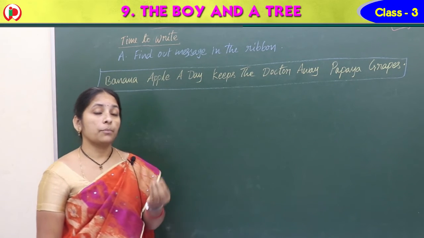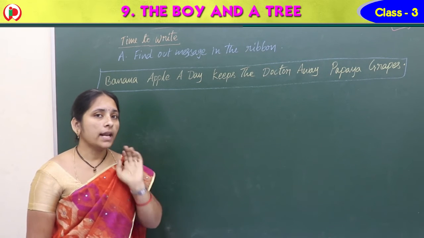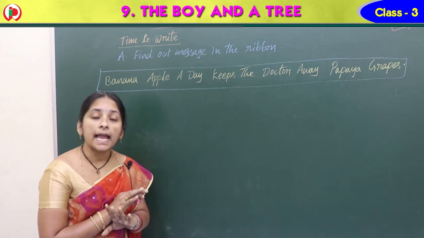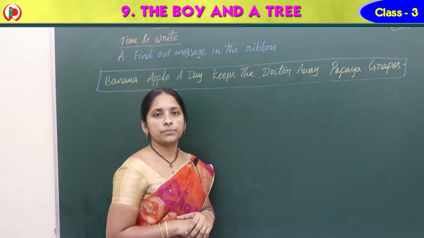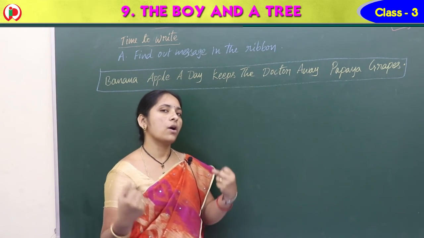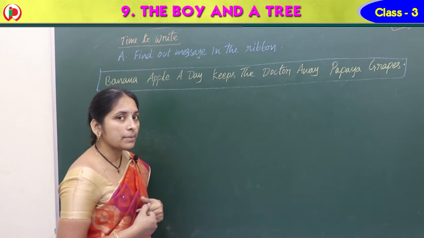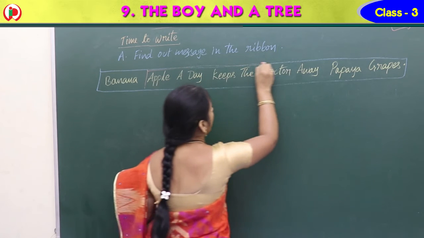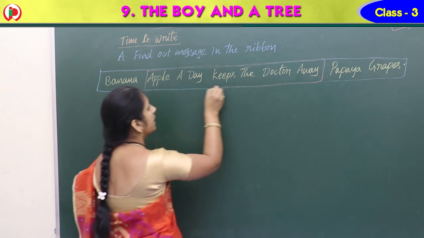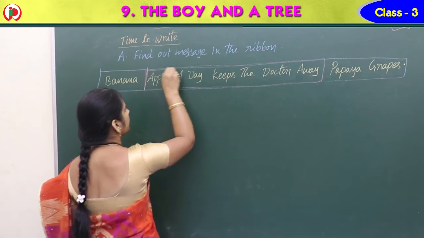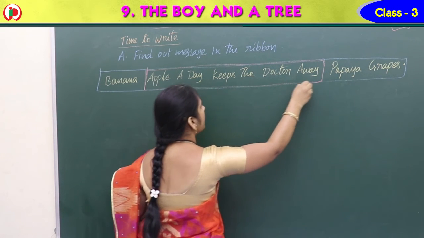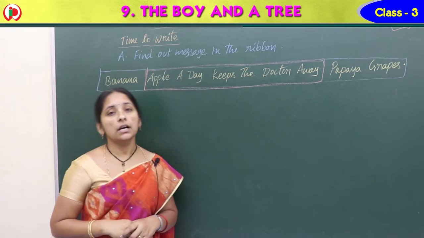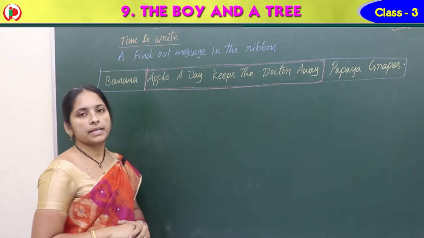So it's a proverb. Suppose daily if we eat one apple, there is no need to go to the doctor. That means we never get any kind of health problems. So we are very healthy, strong and fit. Okay, will you eat apples every day? Very good. So eat an apple a day keeps the doctor away. Okay, children, this is the message we have.